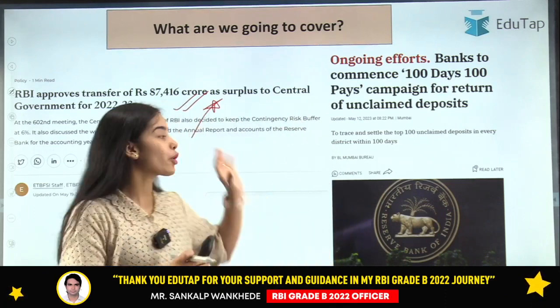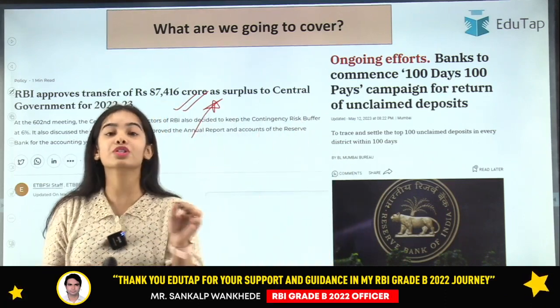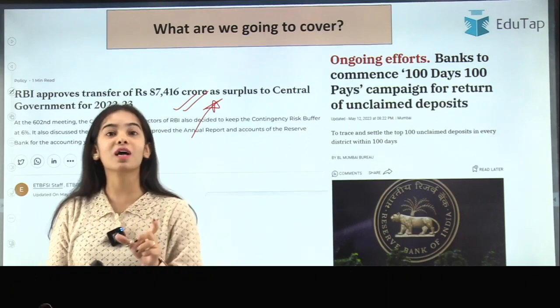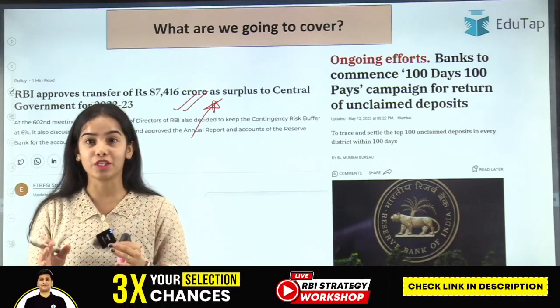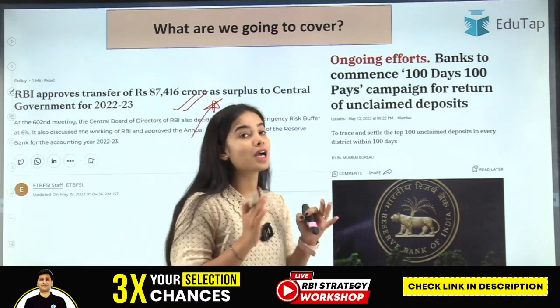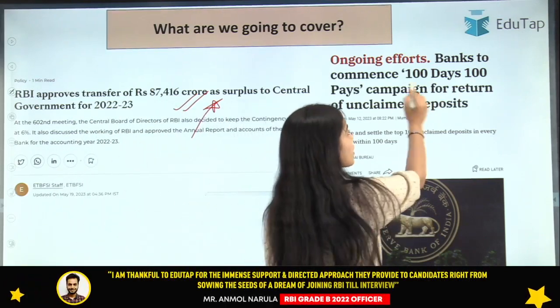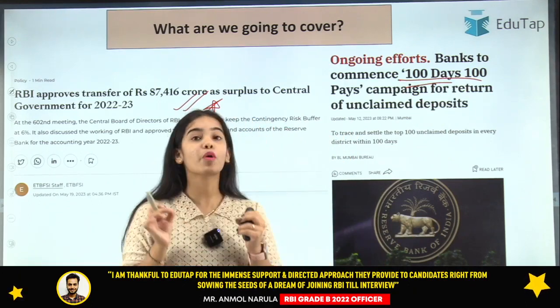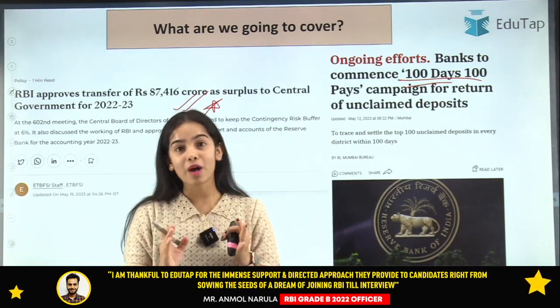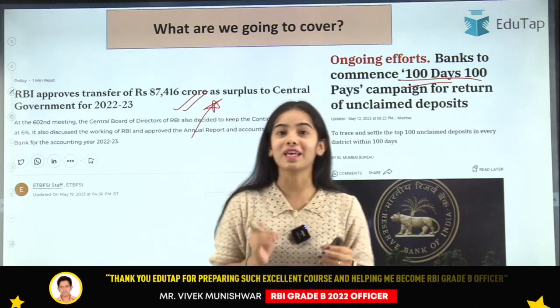And let me tell you that from both these news articles direct questions can come in phase 1 of the RBI Grade B examination as well as in phase 2 of the RBI Grade B examination. The second news article is regarding the campaign of the Reserve Bank of India, that is the 100 Days 100 Pays campaign. This is a very important campaign of the Reserve Bank of India which we are going to discuss in today's session.